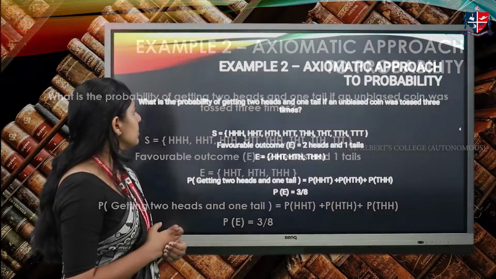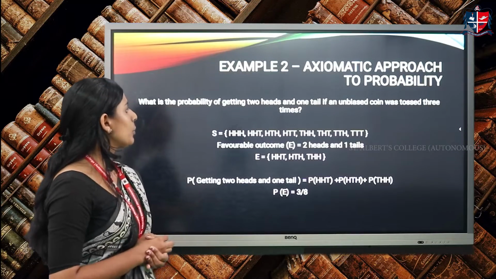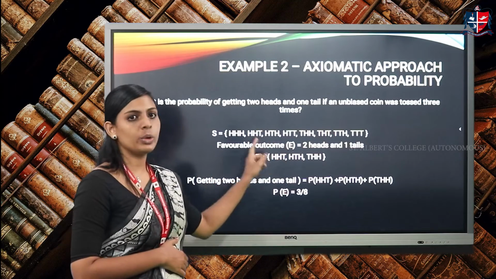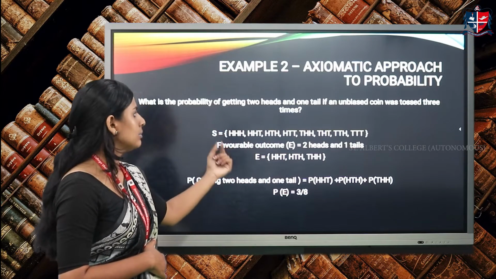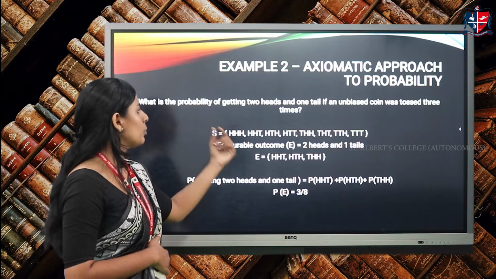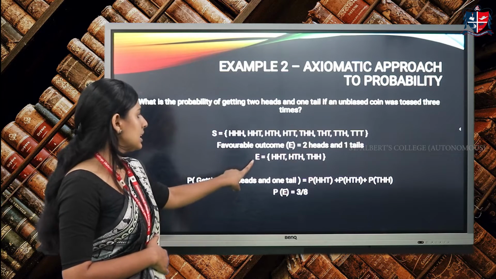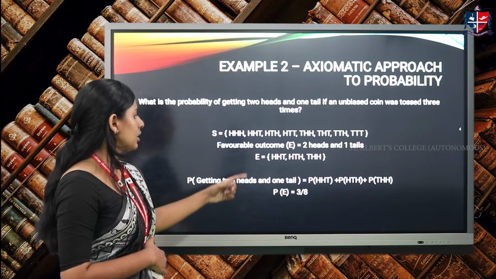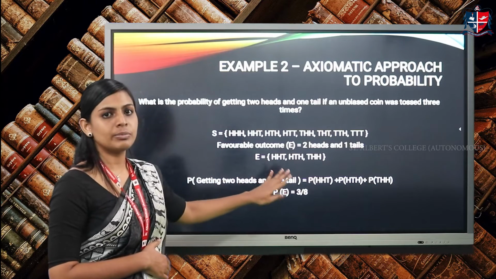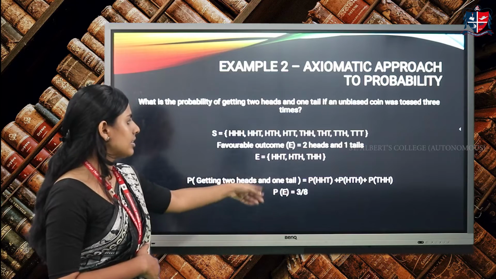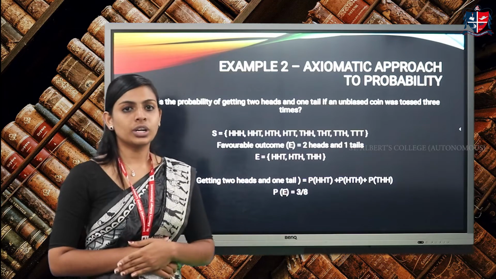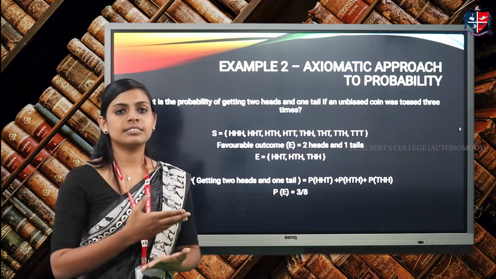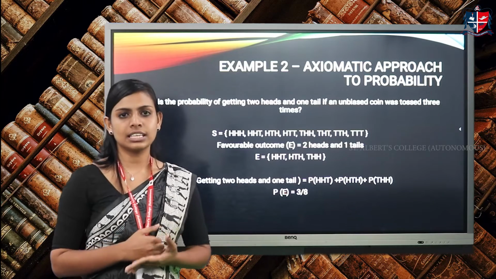The required outcome is getting 2 heads and 1 tail. So out of the 8, we have to pick the items which have 2 heads and 1 tail. We have found that there are 3 such results. To get the probability of this, we'll divide favorable by total. So favorable outcomes are 3 and the total outcomes are 8. So here in example 2, we got the answer as 3 by 8.